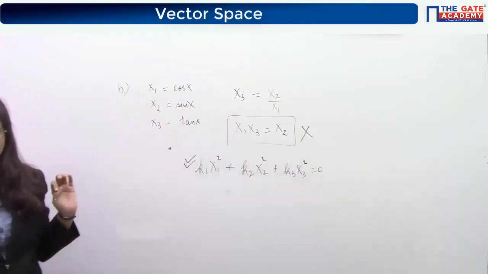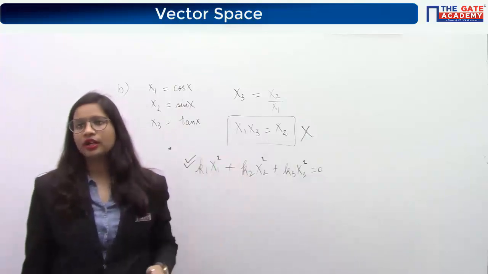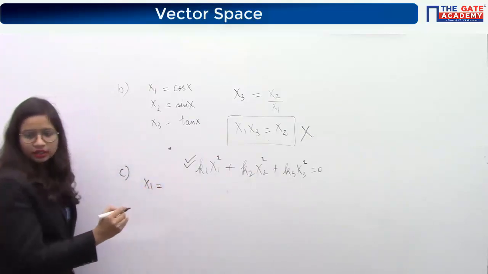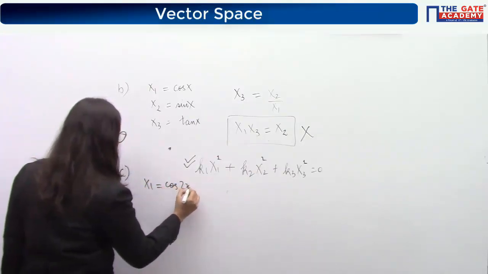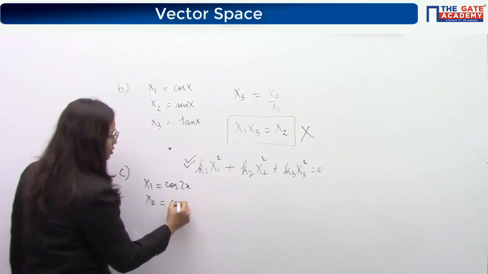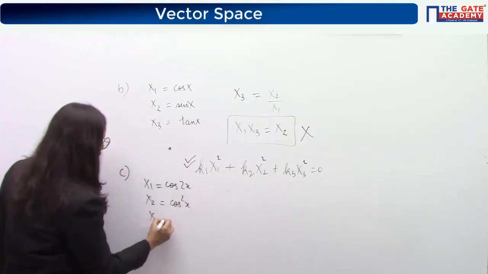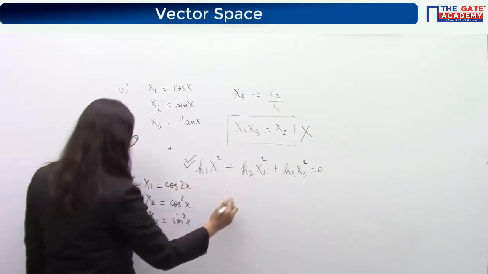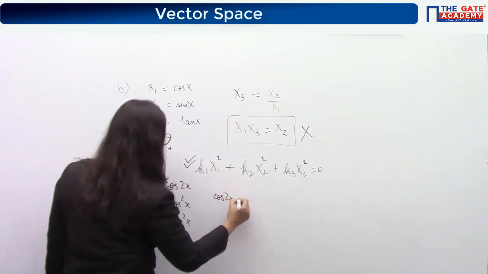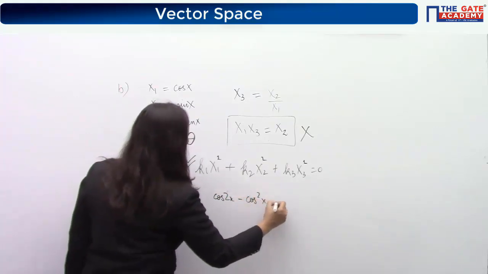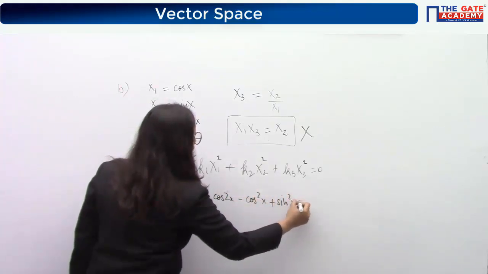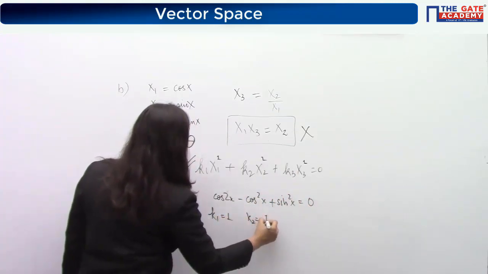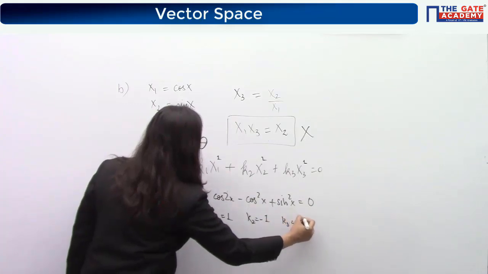Because this dependency is not linear dependency, that's why option B is not the answer and option C is definitely the answer, because in this case the x1 vector is cos 2x, x2 vector is cos square x and x3 vector is sin square x. You can write these three vectors in terms of this relationship as cos 2x minus cos square x plus sin square x equal to 0. So basically you can say that k1 is equal to 1, k2 equal to minus 1 and k3 is equal to plus 1.